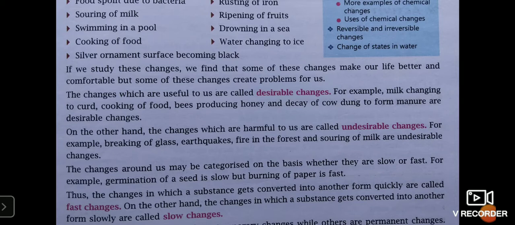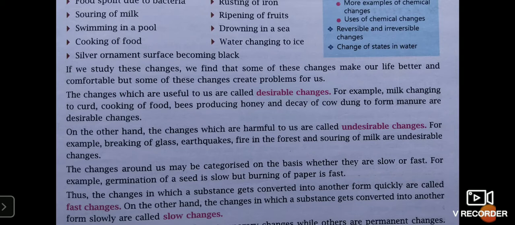On the other hand, the changes which are harmful to us are called undesirable change. For example, breaking of glass. If your glass of window breaks, that is not what you have desired, or that is what you have not liked. Earthquake, fire in the forest, souring of milk, all of these are the undesirable changes. So we can see some of the changes which are good to us, or which are required by us, or which are done by us purposely are called as desirable changes, and the changes which are not beneficial to us or are not required by us are undesirable changes.